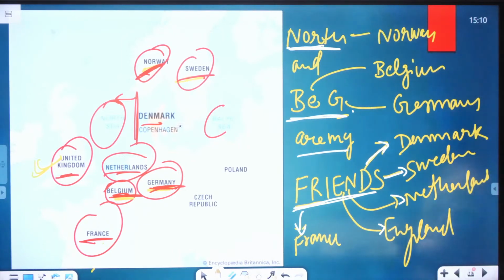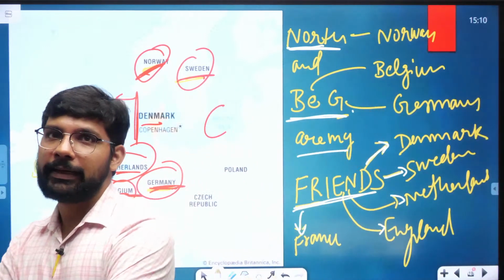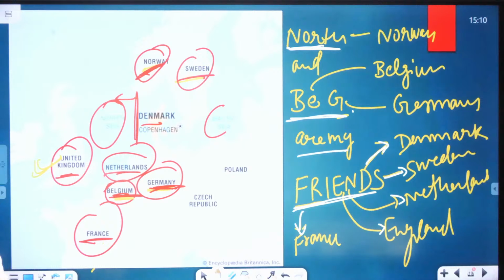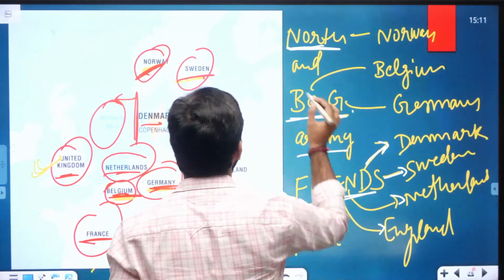So you can remember the names easily. So these are the countries which share the boundary with the North Sea.